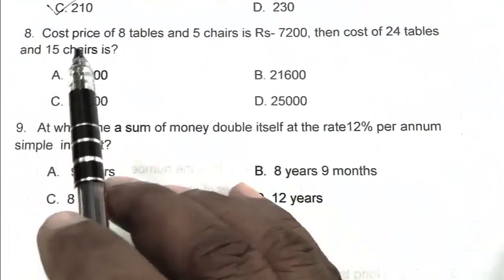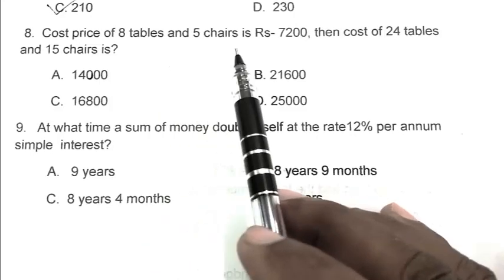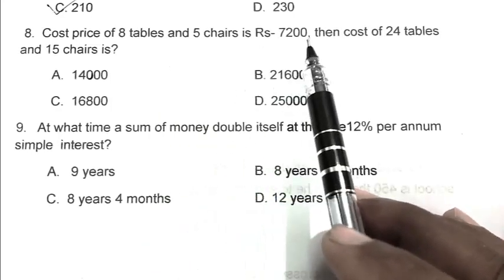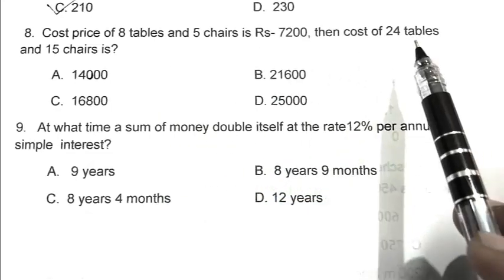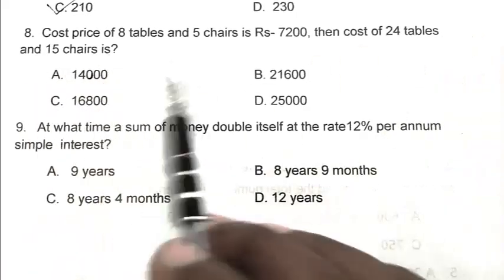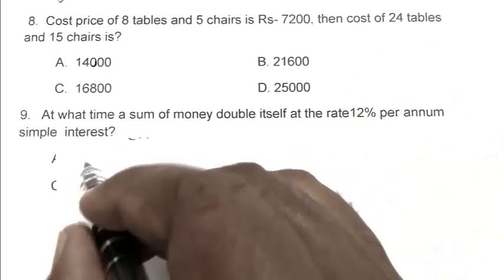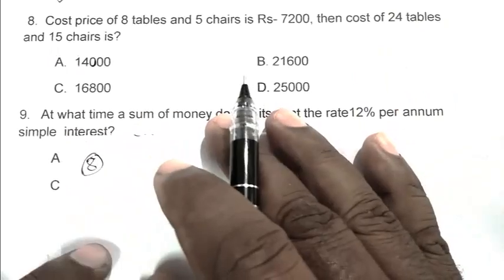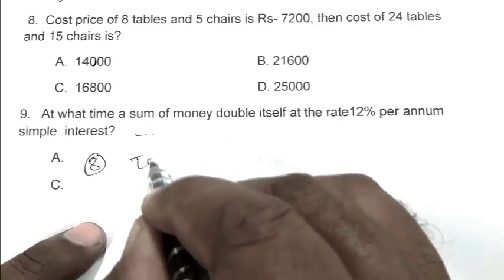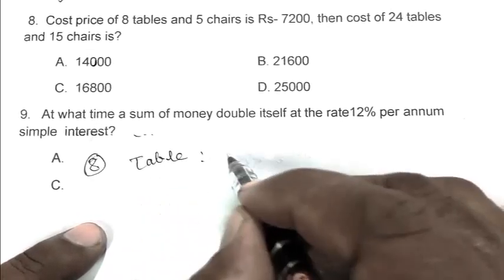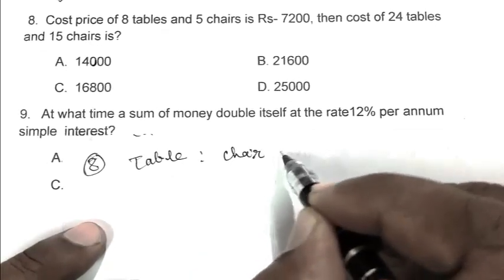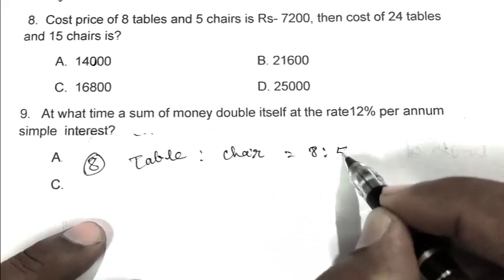Question number 8. Cost price of 8 tables and 5 chairs is rupees 7200. Then the cost of 24 tables and 15 chairs is. So first we calculate the ratio of tables and chairs. Table to chair is 8 to 5 in the first case.